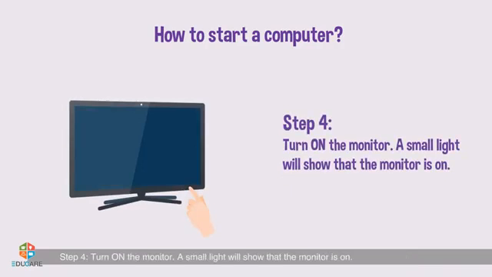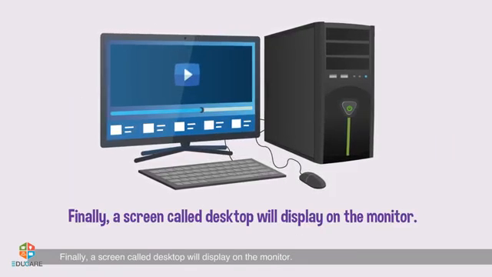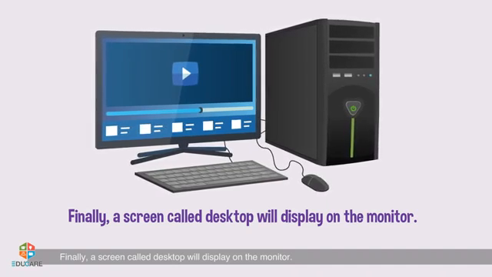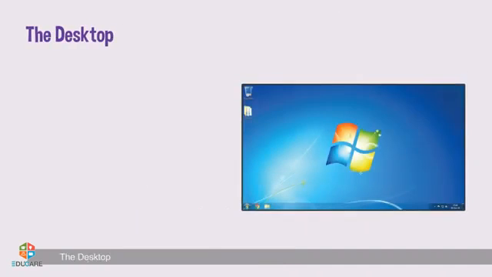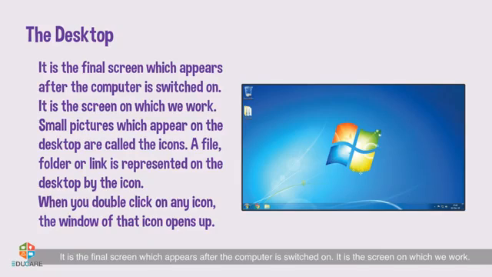Step 4. Turn on the monitor. A small light will show that the monitor is on. Finally, a screen called desktop will display on the monitor. The desktop. It is the final screen which appears after the computer is switched on. It is the screen on which we work.